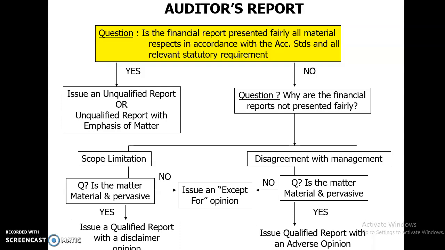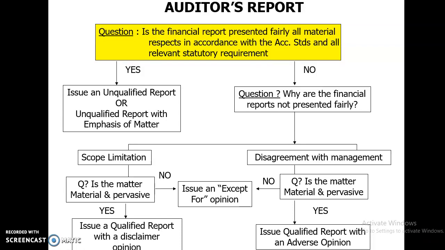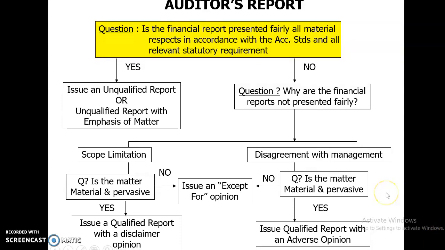Firstly, the scope limitation. For example, if the matter is material and pervasive, then we are going to issue a qualified report with a disclaimer opinion. But if the matter is not so material and pervasive, we are going to issue an except for or qualified opinion.